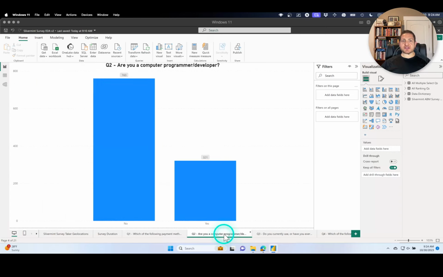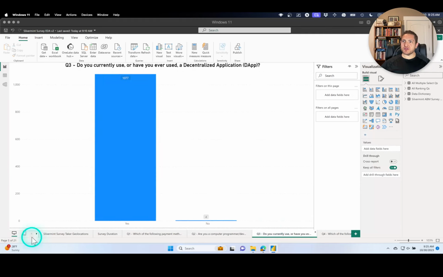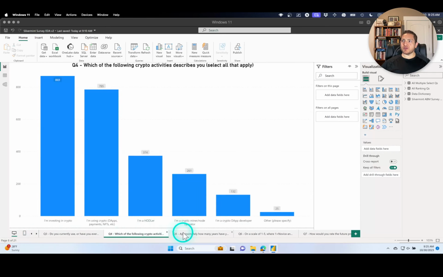With Q2, I did the same thing that I did with Q1, but now we have a multiple choice single select. I set the same title preferences, I set the same formatting around the visual, and then every time that I need a multiple choice single select visual, I just copy one of these, paste it at the end of the report, modify it, add it into the appropriate spot, and continue on. And I have done that through Q17 here. You can see Q3 is another single select, Q4, another multiple select.